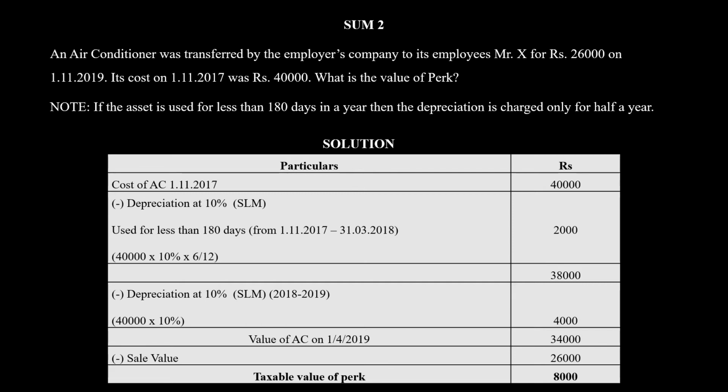That is the value of the AC on 1/4/2019, after charging depreciation for two years. From this, you minus the sale value of 26,000, and the value of the perk is 8,000. That is how you find out the value of the perk if an asset is sold to an employee.